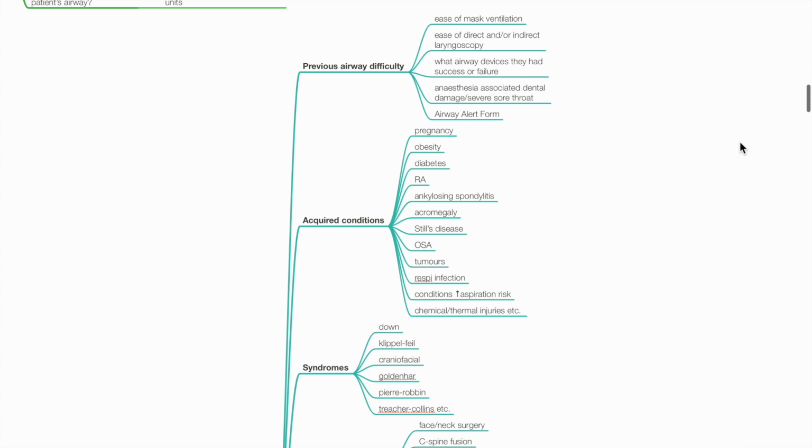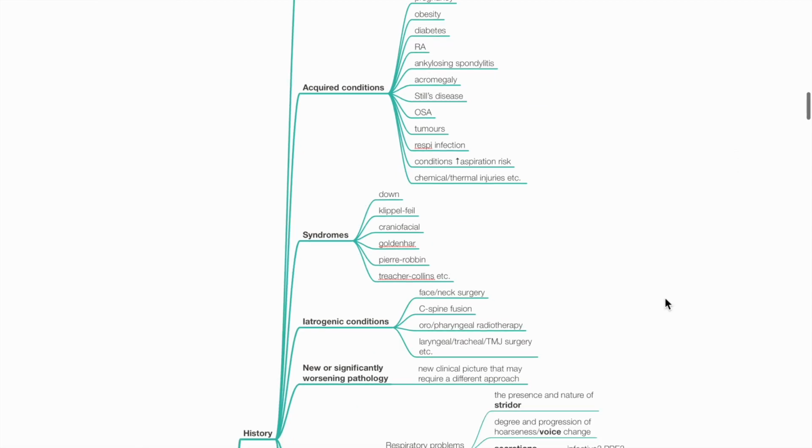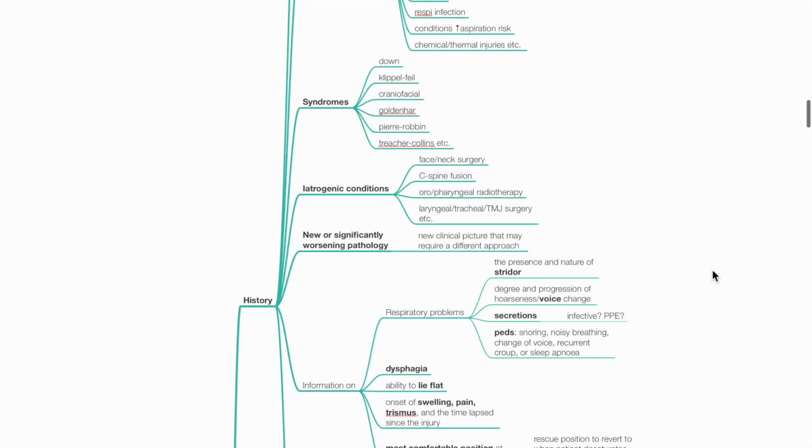Seek history of acquired conditions such as pregnancy, obesity, diabetes, rheumatoid arthritis, ankylosing spondylitis, acromegaly, Still's disease, OSA, tumors, respiratory infection, conditions that increase aspiration risk, thermal or chemical injuries, etc. History of syndromes such as Down syndrome, Klippel-Feil, craniofacial, Goldenhar, Pierre-Robin, Treacher-Collins, etc.